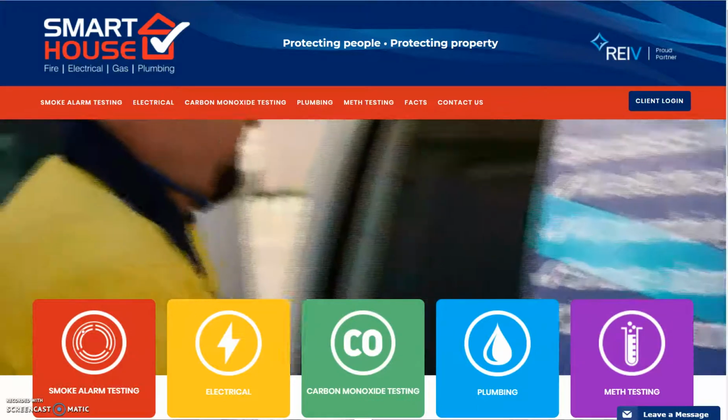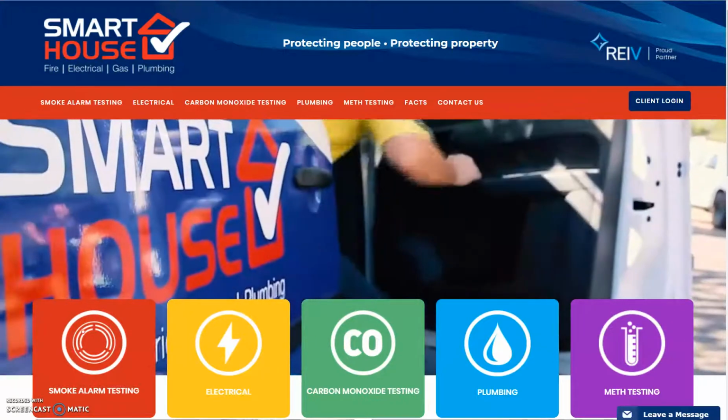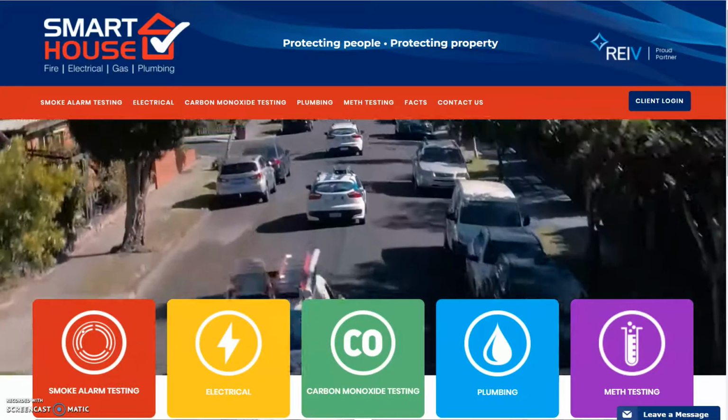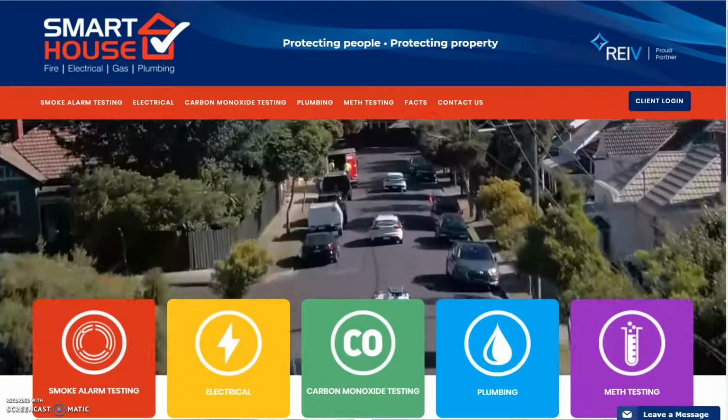Smart House Portal tutorial number 6, how to log a beeping smoke alarm. Log into the portal on the Smart House website landing page using your username and password.